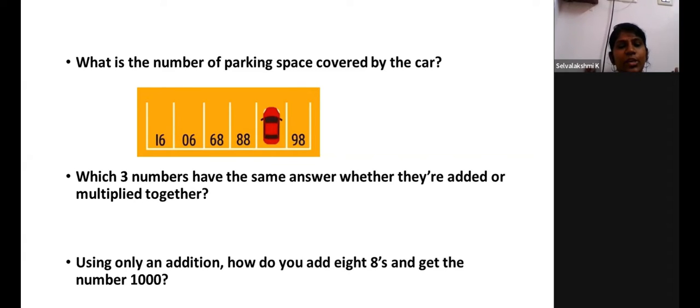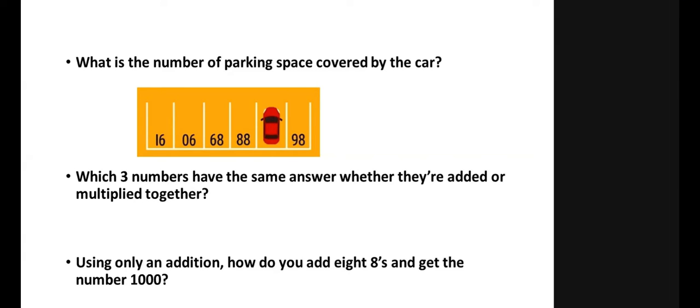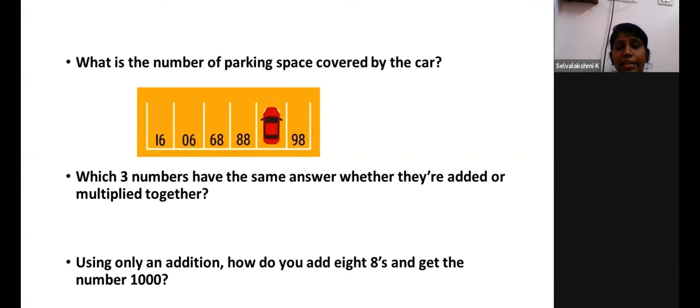Next question. Using only addition, how do you add eight 8s and get the number 1000?